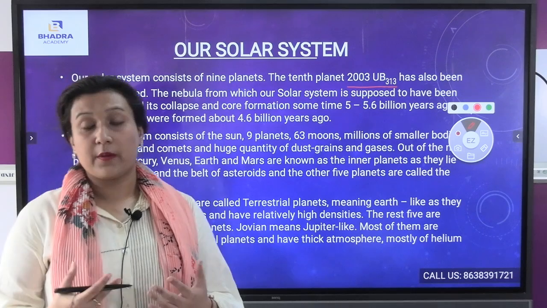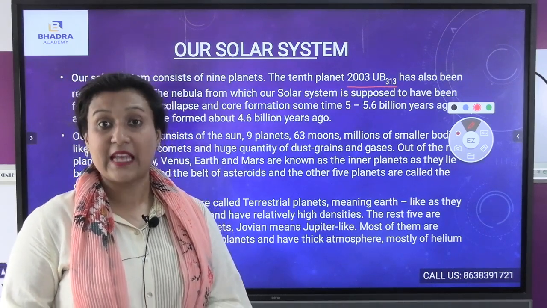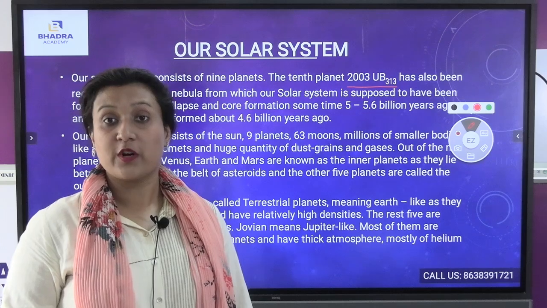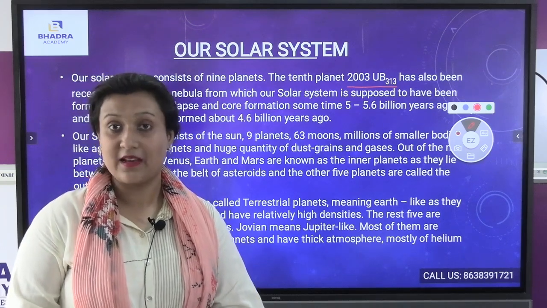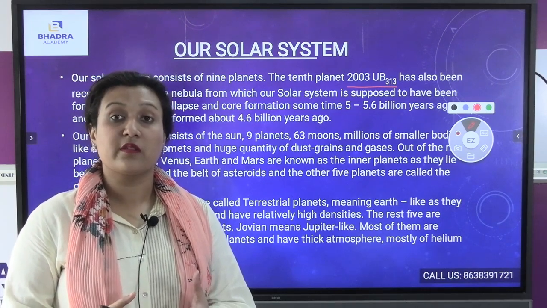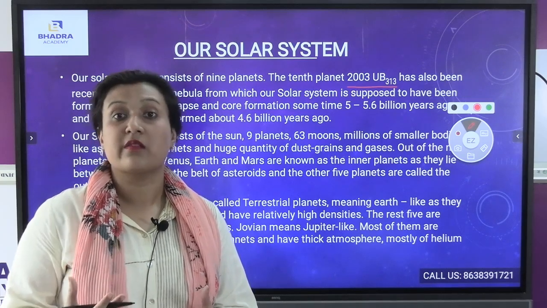Now, there are total 9 planets in our solar system, and the 10th planet, 2003 UB 313, was also discovered by other scientists. The solar system has been formed from the nebula itself, the nebula from where the stars have been formed.